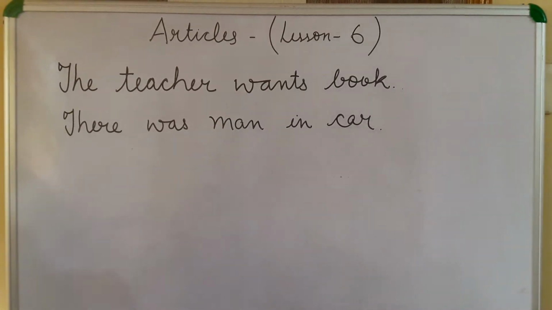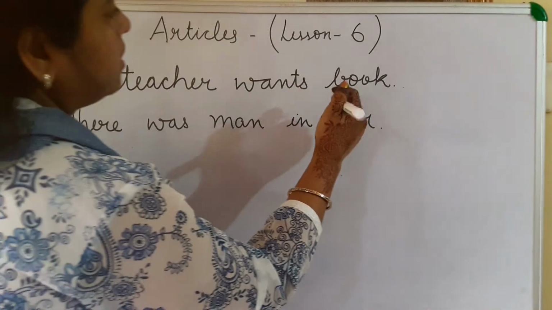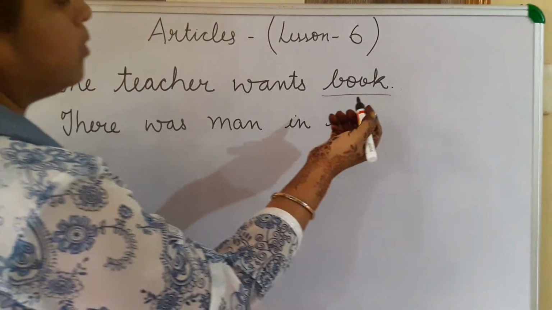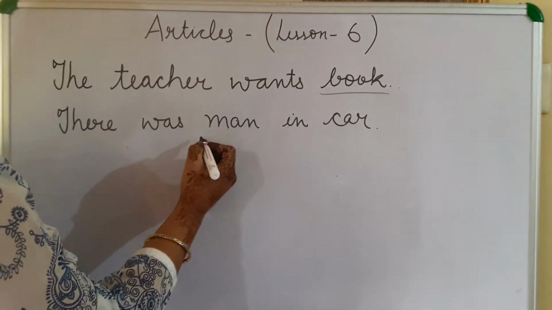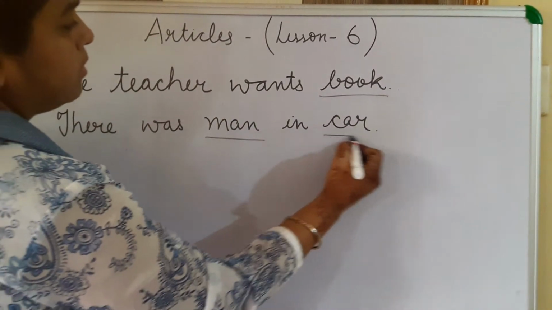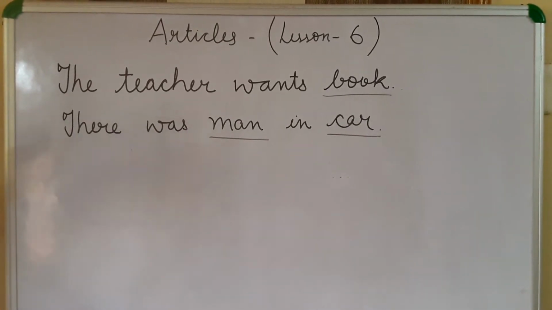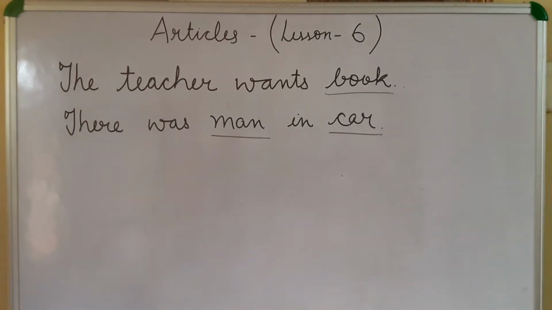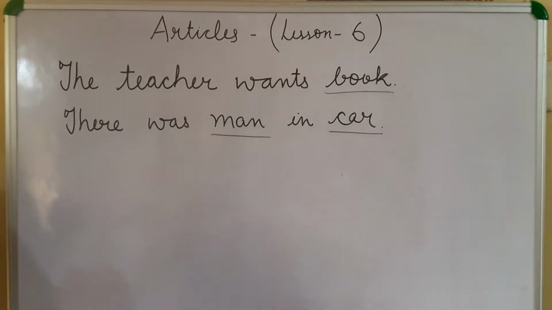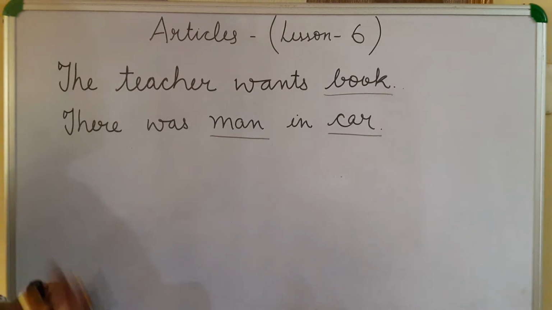We get to know more about the nouns. We get to know more about the noun book over here if we use an article before it. If we use an article before man or car, we get to know more about the nouns book, man, car. So articles are special words that modify nouns.